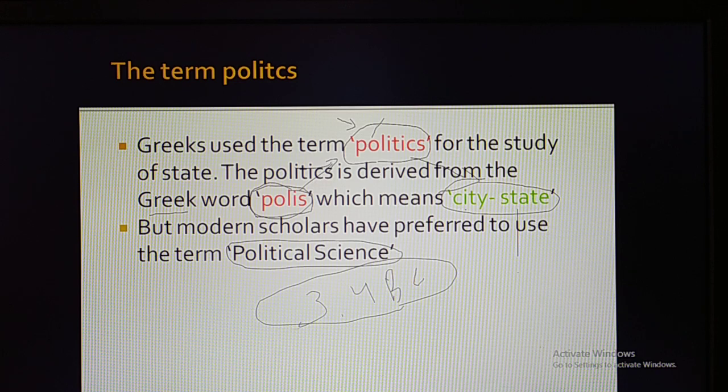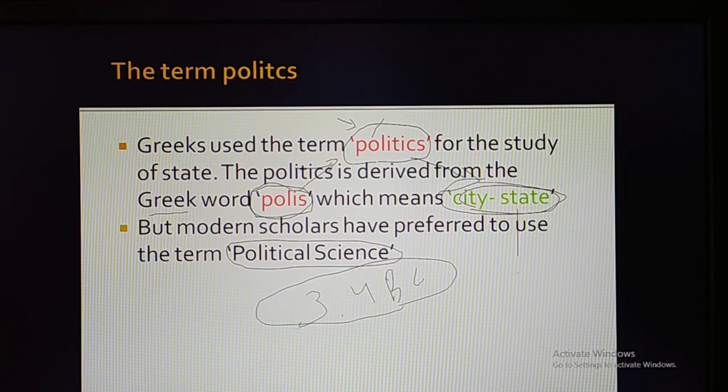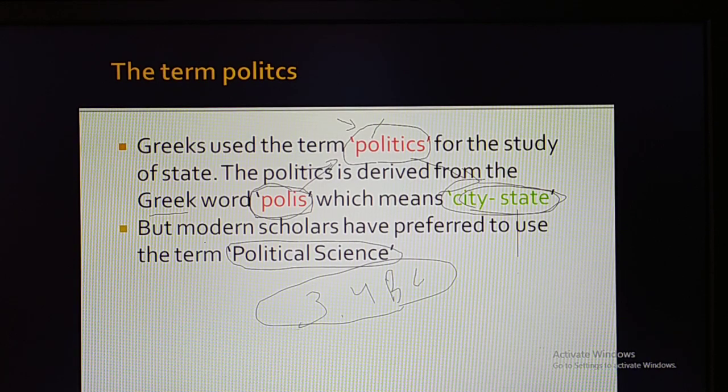In such a small size, people were living in a city state, and city state is politics. In modern times, scholars have replaced this word, because the word politics is not suitable, since it talks about elections and politics in winning the candidate.